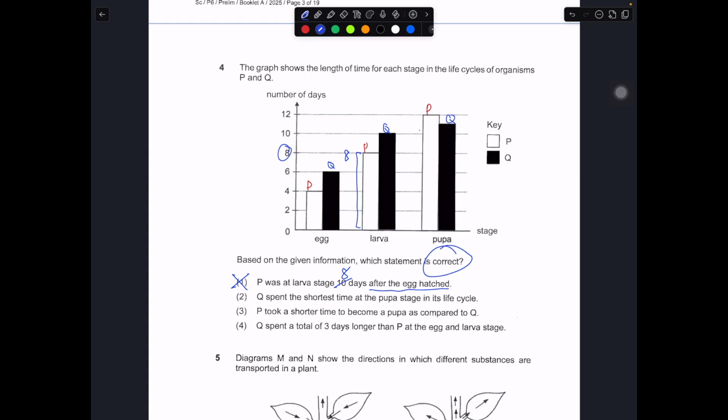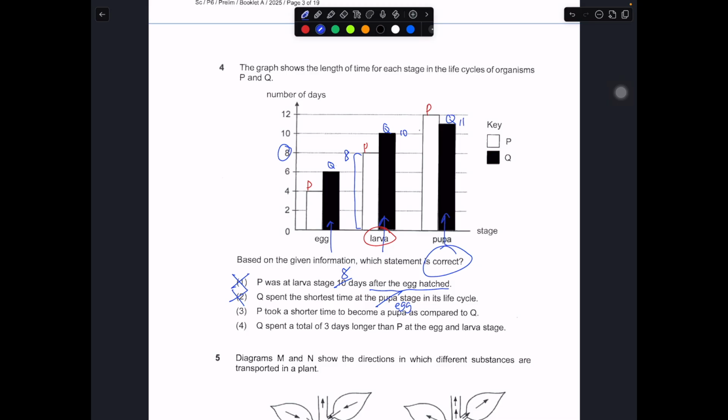Q spent the shortest time at the pupa stage in its life cycle. How do you do this? You take a look at all the black color bar. Which one is the shortest? The egg is the shortest, right? So it means that Q spent the shortest time at the egg stage in its life cycle, not the pupa stage. In fact, if we want it to be correct, it should be spend the longest time at the pupa stage, because over here this is about 11 days, this is about 10 days. So it should be spend the longest time at the pupa stage or spend the shortest time at the egg stage.